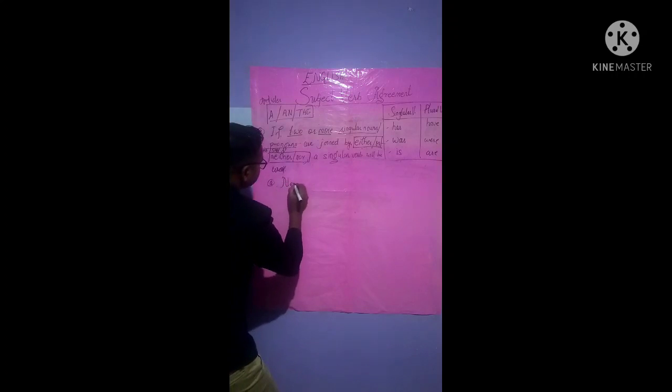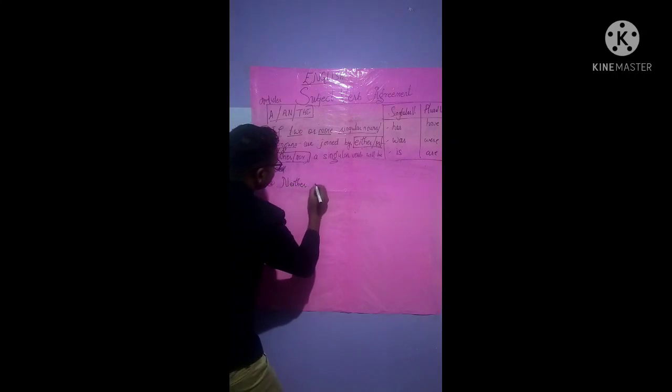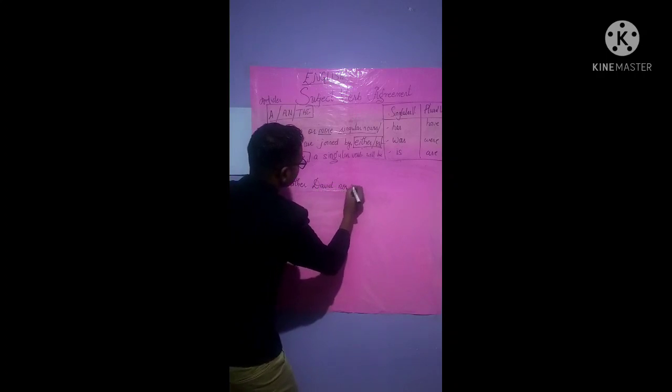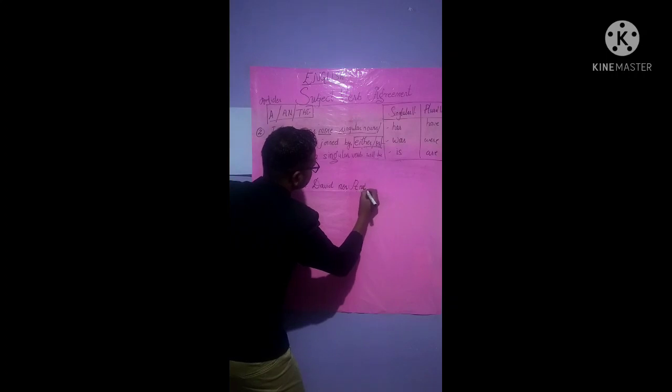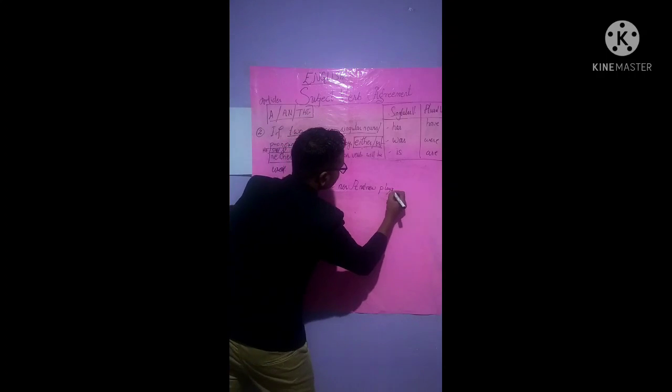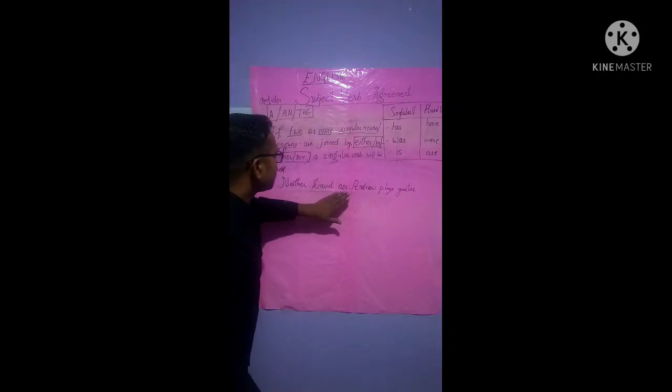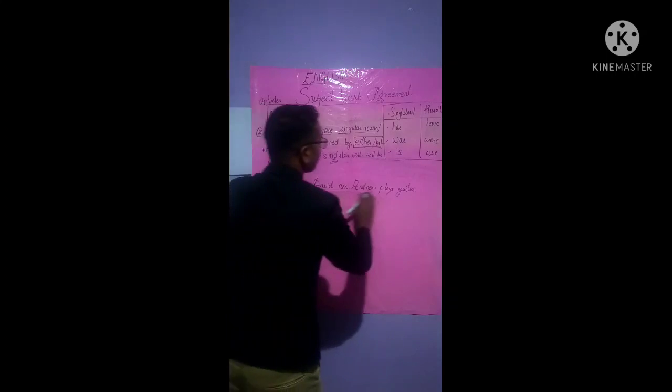Now example A, alright? Neither David nor Andrew plays guitar. See here, neither David nor Andrew plays guitar, isn't it? Now here is that it's a good sentence, isn't it?